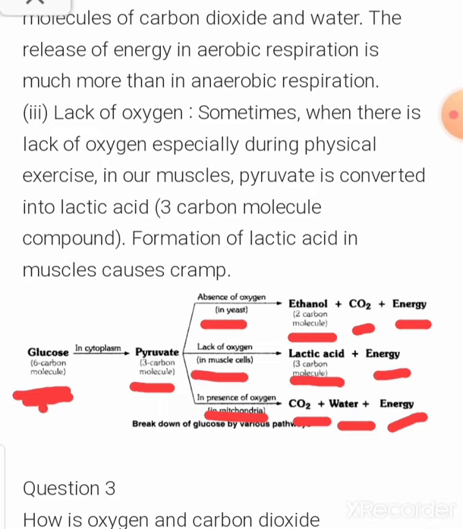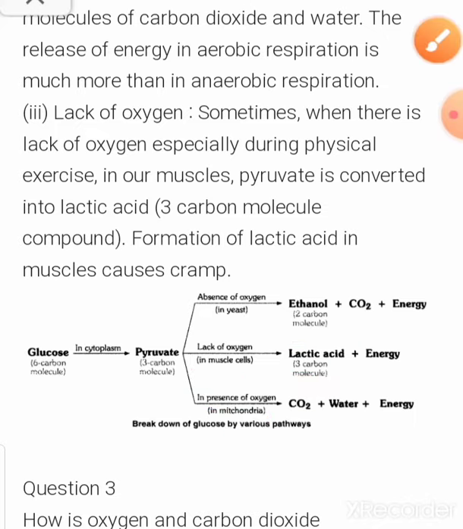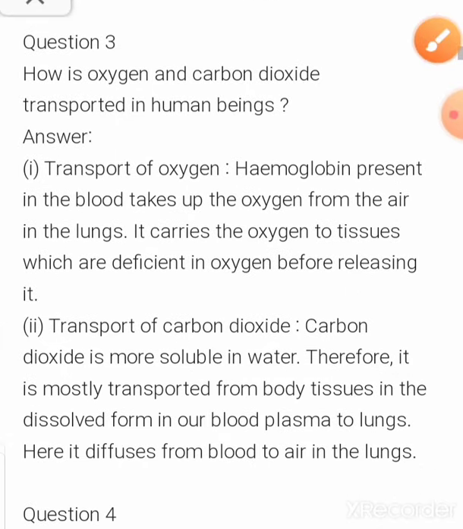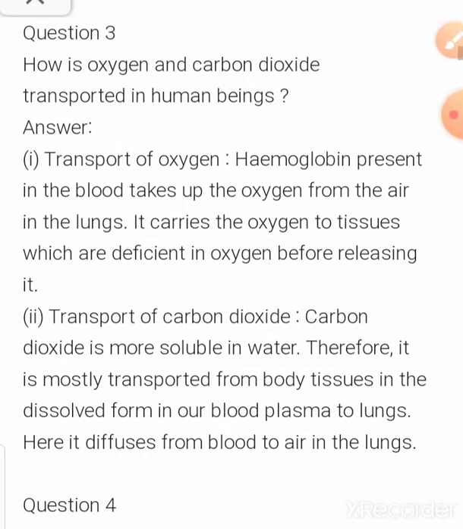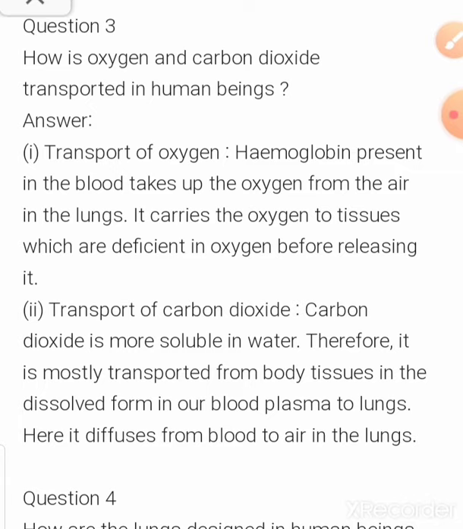First it occurs in the cytoplasm where it is converted into pyruvate, then it occurs in absence of oxygen, lack of oxygen and in the presence of oxygen. If it is in the presence of oxygen, the process occurs in mitochondria. Now third question, how are oxygen and carbon dioxide transported in human beings? That is, how are oxygen and carbon dioxide transported in our body?